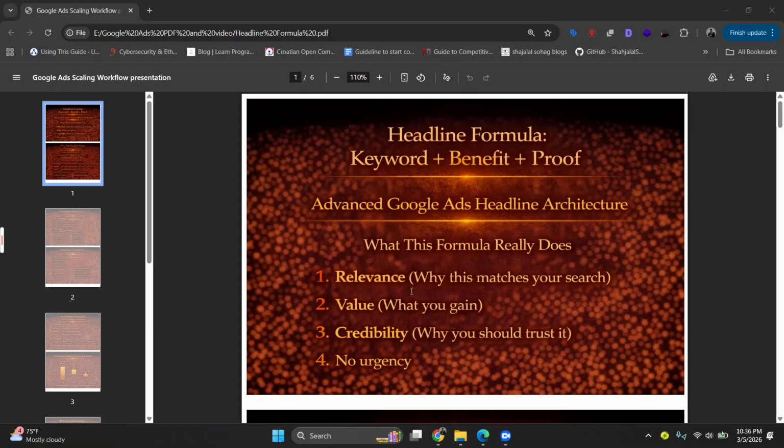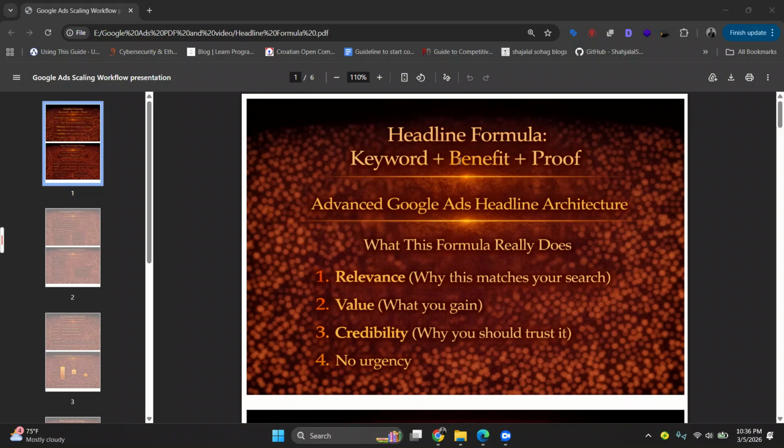So what does this formula really do? The formula is simple. The structure is keyword plus benefit plus proof. It compresses three layers into one headline. The first one is relevance: why this matches your search. Number two is value: what you gain. Number three is credibility: why you should trust it. In high competition markets, headlines win the click, not descriptions.